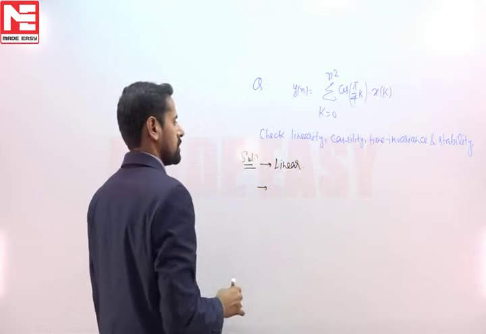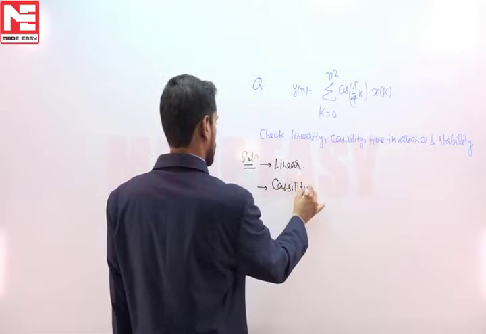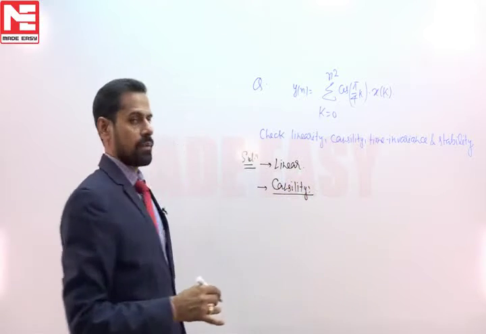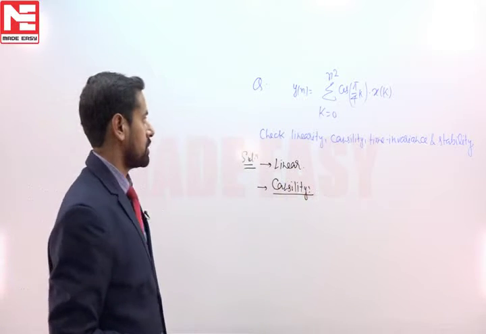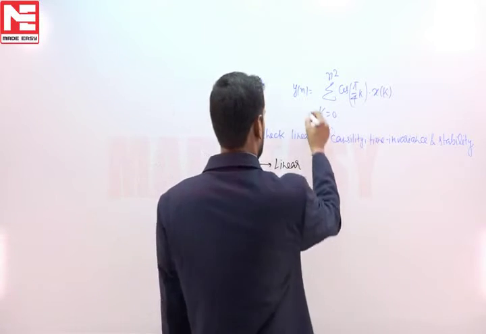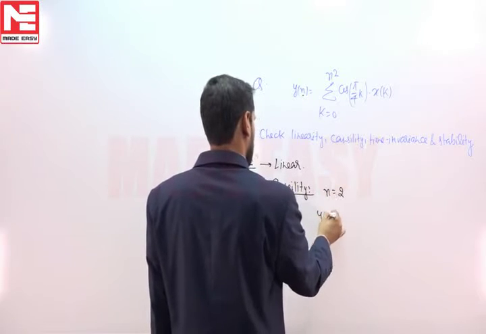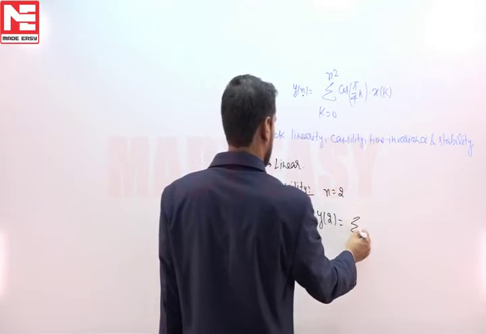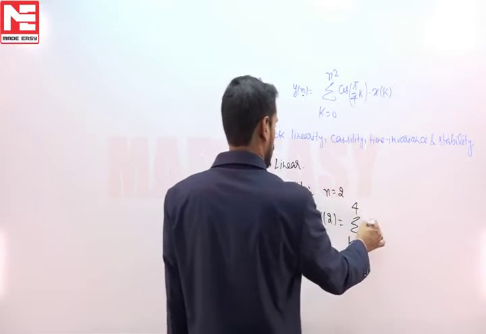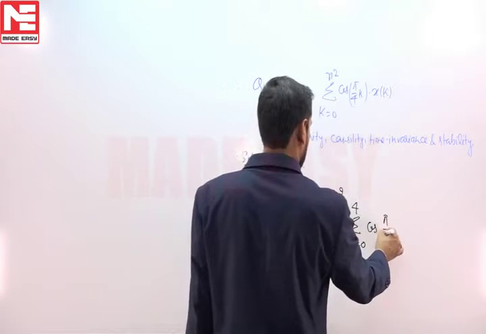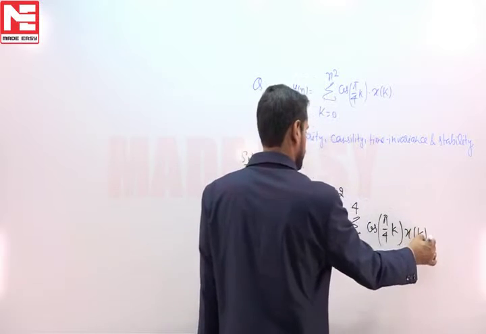Now, for causality of the system. In case of a causal system, the output will be independent of future values of input. Suppose we put time instant n equals 2, then y of 2 will be equal to summation 0 to 4 cos pi by 4k into x of k.